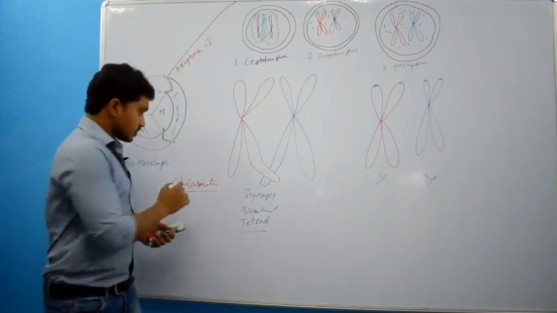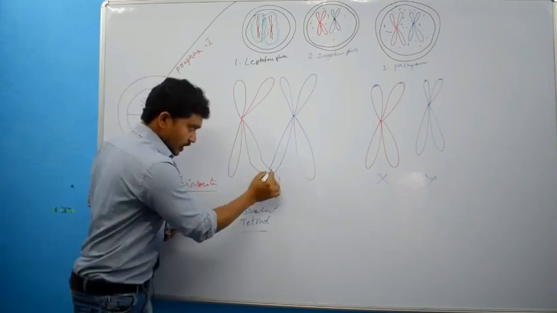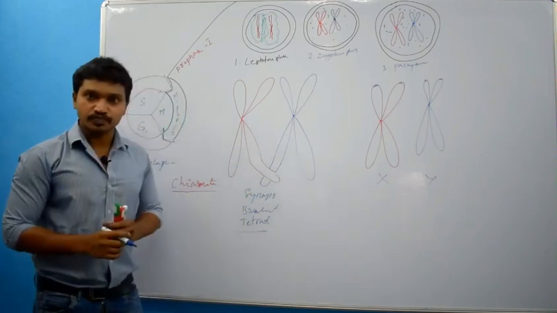Endonuclease. This enzyme will help to break this chromosome.